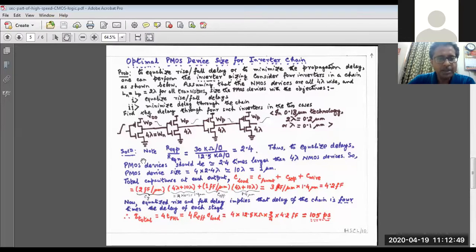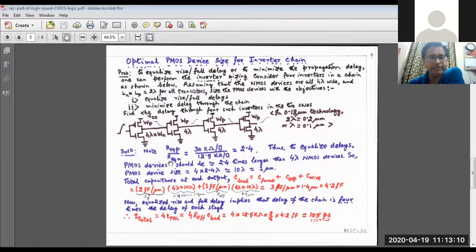Okay. So here, first of all, we try to equalize the rise and fall delay. That means this delay is same as this delay. Note that in order to equalize the rise delay and the fall delay, as we know, the equivalent resistance of the PMOS transistor is 2.4 times that of the NMOS transistor.